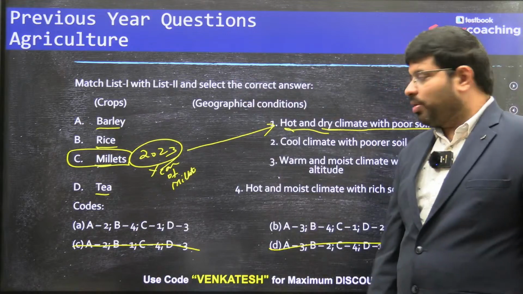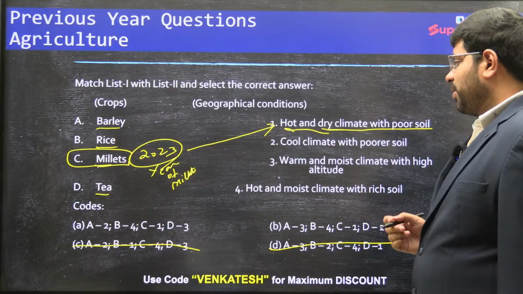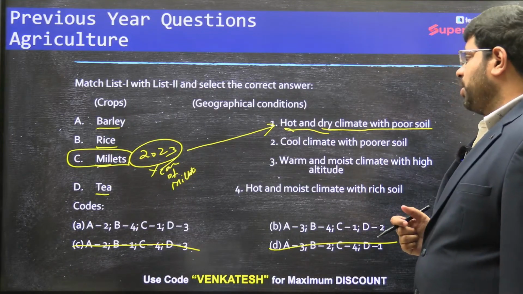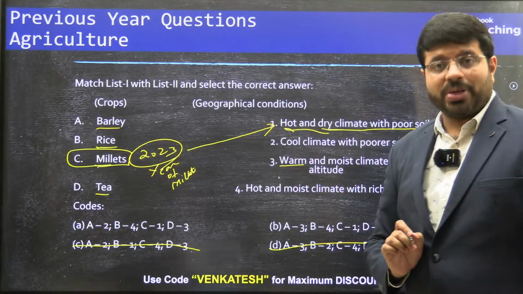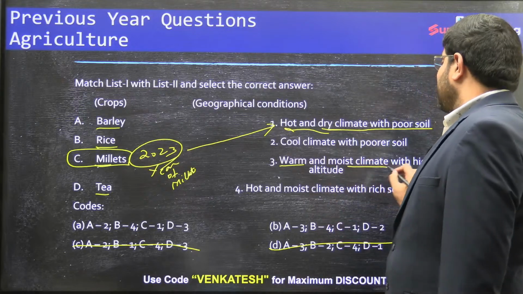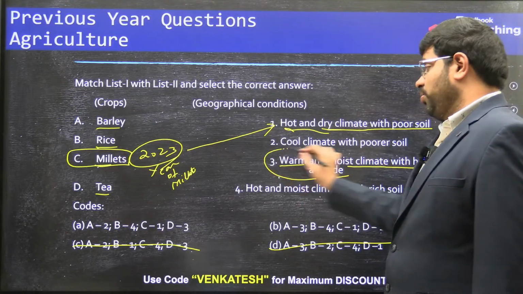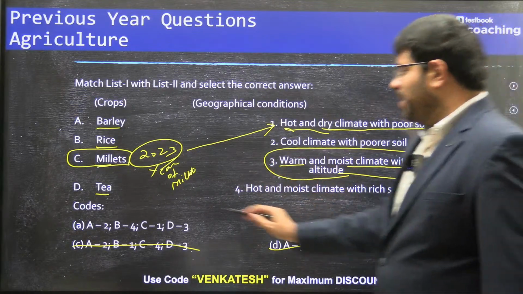Then tea. We know that tea is a warm and moist climate with a decent amount of altitude, right? Tea is a warm climate, tropical to subtropical, Assam, moist climate, decent amount of rainfall with high altitude. So D should be 3.